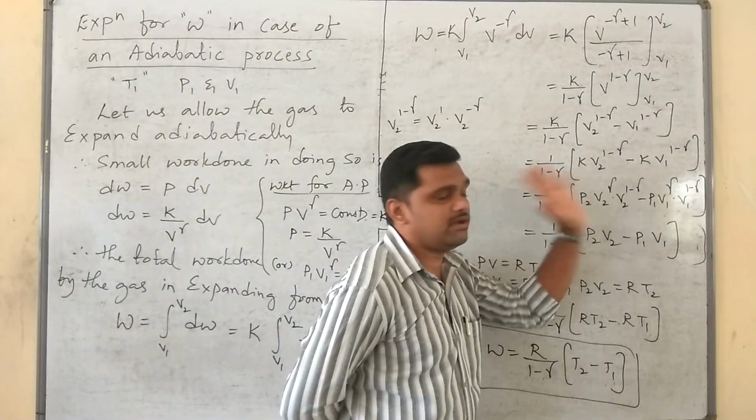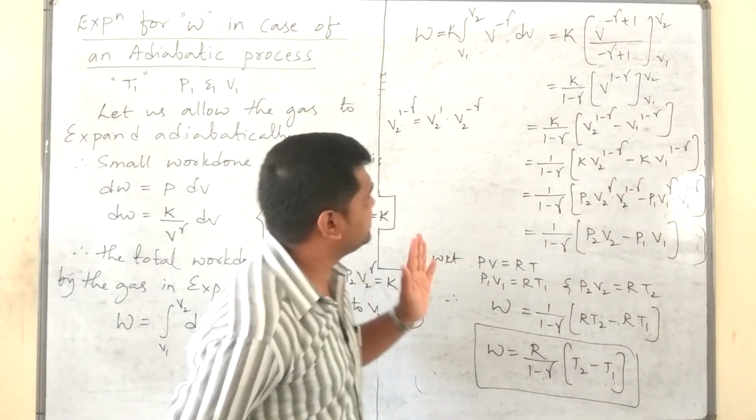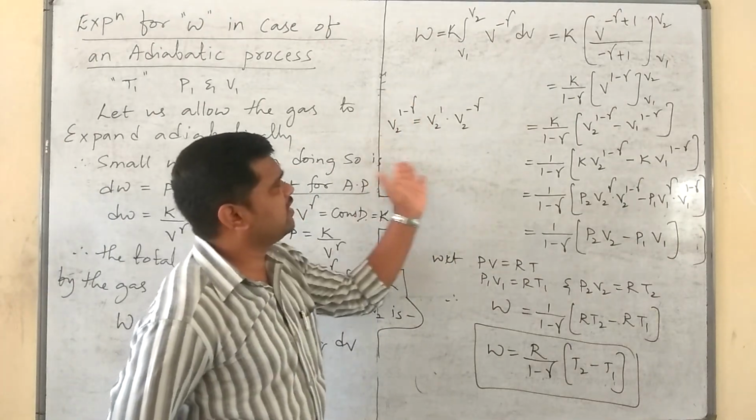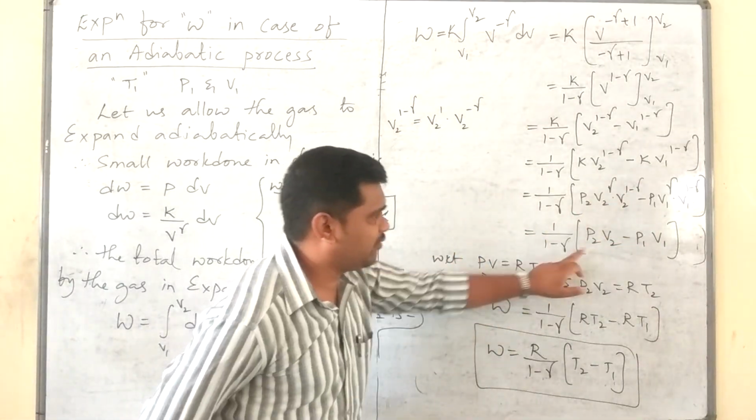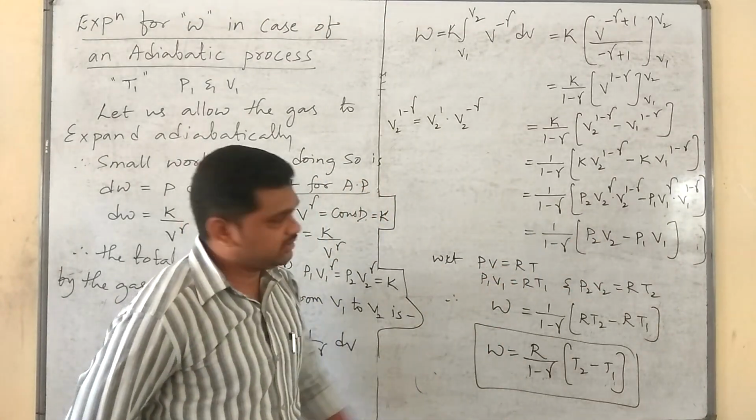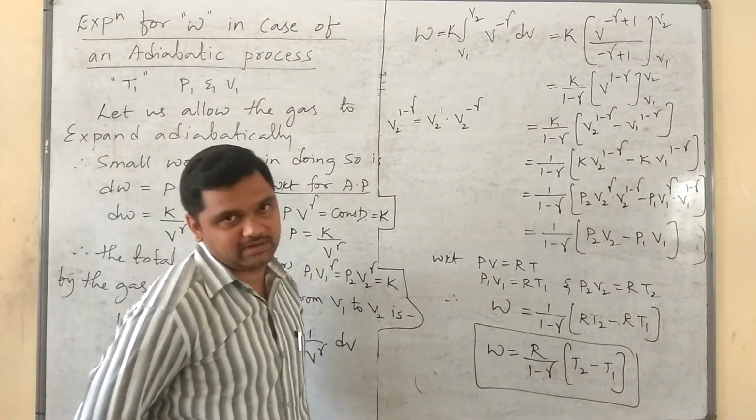Similarly here P1 V1^γ. All these things are according to this formula. So here the γ powers will combine and what remains is P2 V2 and then P1 V1.